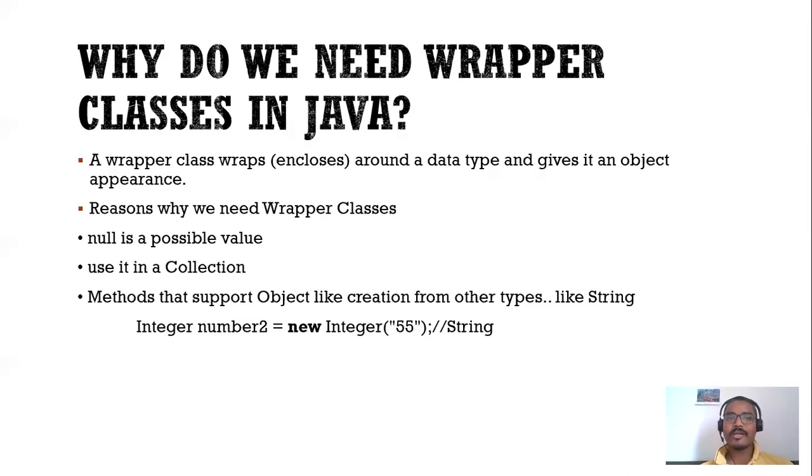The wrapper class will convert this primitive data type into its object form, and that converted object we can add to the collection. That is one of the major reasons for using wrapper classes, so that we can use the wrapper class object for storing the primitive data type in the collection.